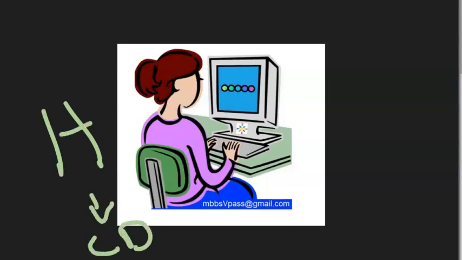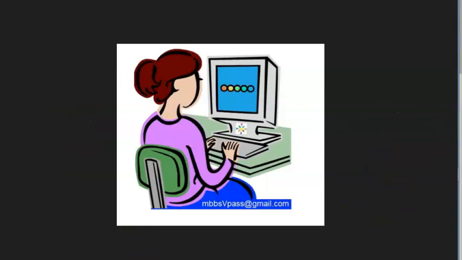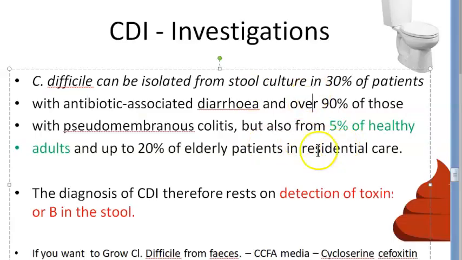So it won't help. So what you should do, you should actually look for the toxin, because toxins will be more, right? If this Clostridium difficile is multiplying a lot. So you will look for what in the poop? You look for the toxins, not for the bacteria. Okay, focus here, people. So the diagnosis you should do is of the toxins, A and B toxin, right?